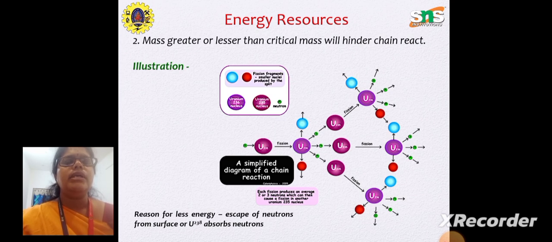Those uranium nuclei again split into two different nuclei, and neutrons come out which further go on for the reaction. So this chain reaction just goes on unless and until the neutrons coming out of the uranium are controlled.